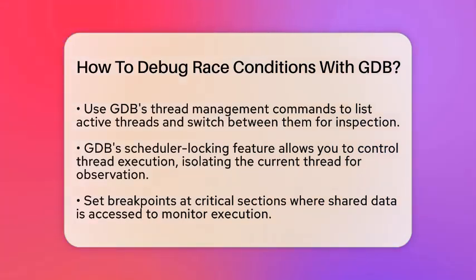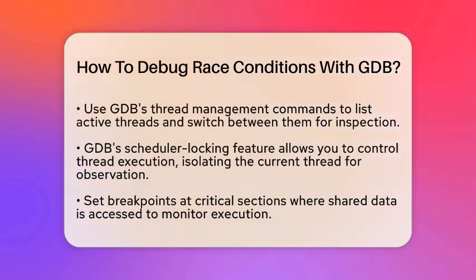Next, GDB has a feature called scheduler locking that can control thread execution. By enabling this feature, you can ensure that only the current thread runs while you step through your code. This prevents other threads from interfering and changing shared data unexpectedly. This isolation helps you observe how one thread behaves at a time.